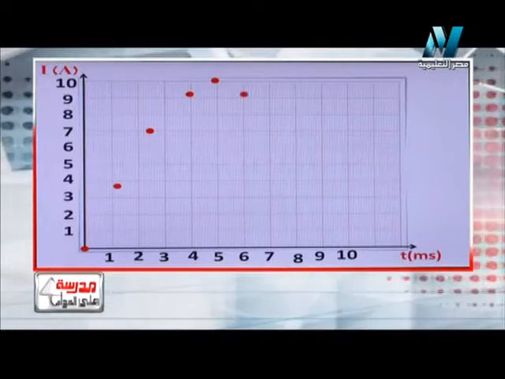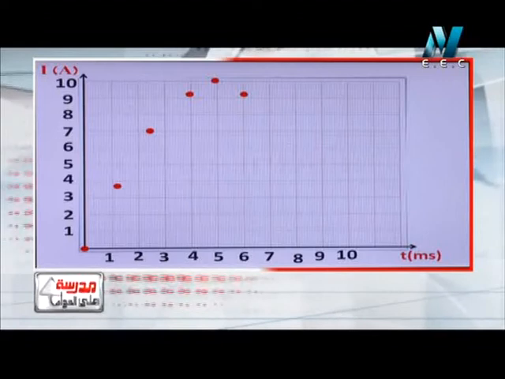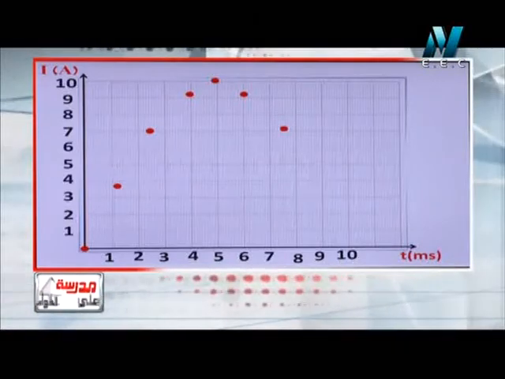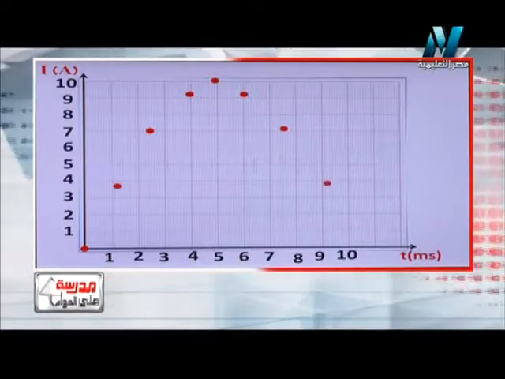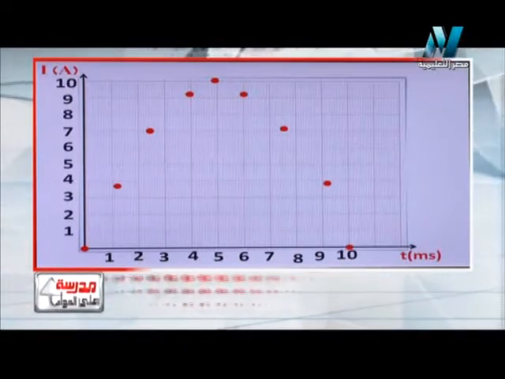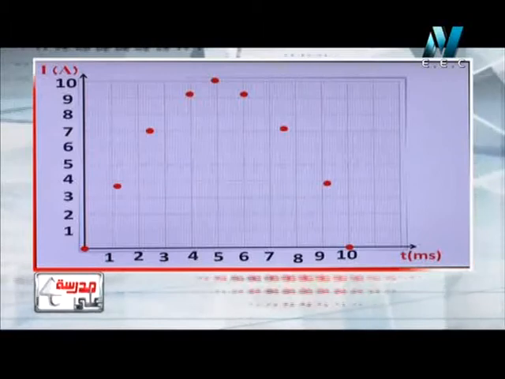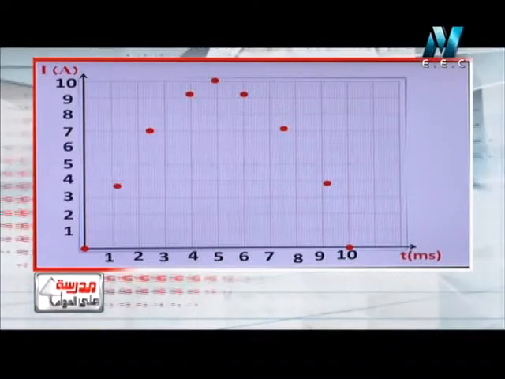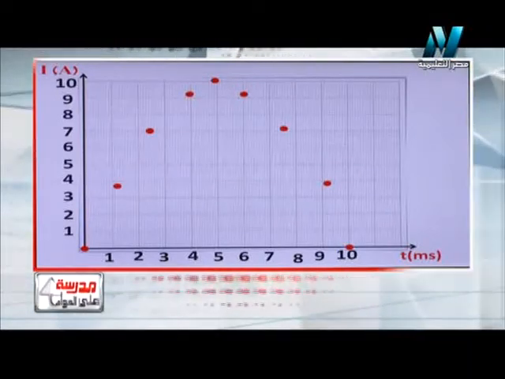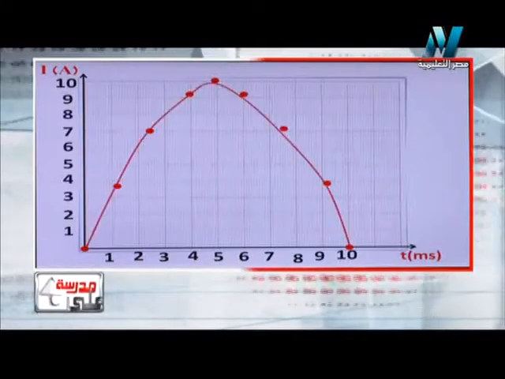And then again, when the time is 6, the current will be 9.3. And when the time is 7.5, the current will be 7.2. And when the time is 9.2, the current is 3.8. And when the time is 10 milliseconds, the current equals 0. So this graph is represented by a curve, as you can see. This curve increases in the first 5 milliseconds, then the curve begins to decrease in the last 5 milliseconds. Let's connect these points together.